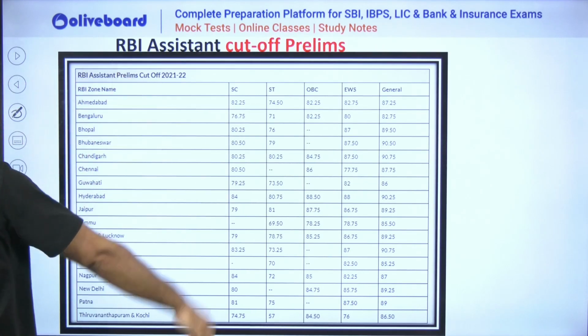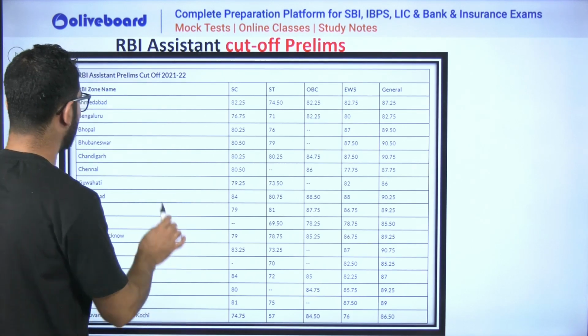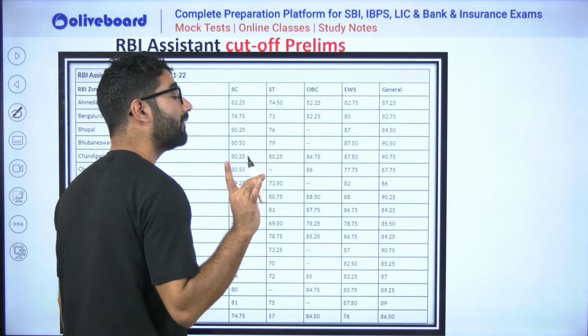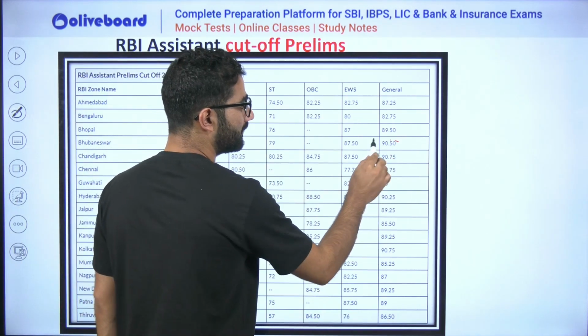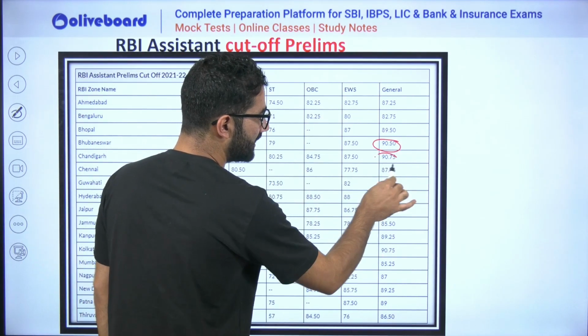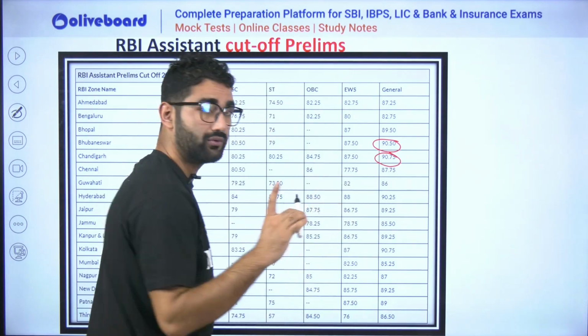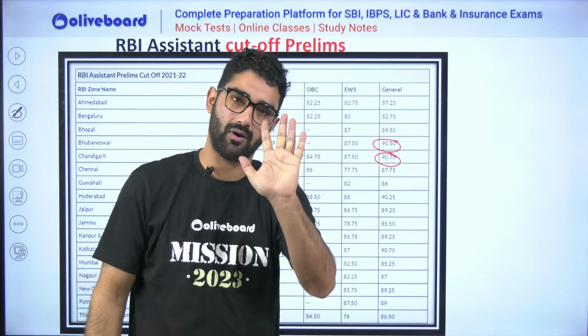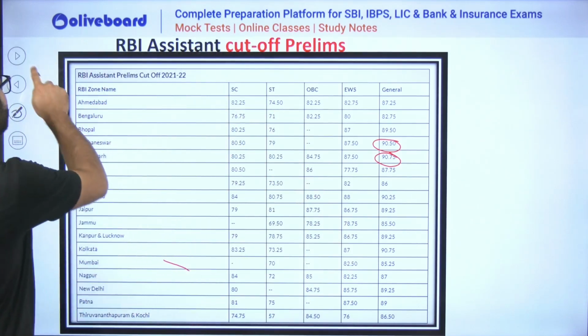So the RBI assistant cutoff is zone wise, or we can say state wise. I have clearly mentioned that it is out of 100. So you can see it is 90.75. I told you that the RBI assistant paper will be quite simple, but the cutoff will be quite high. I clearly mentioned that to you.